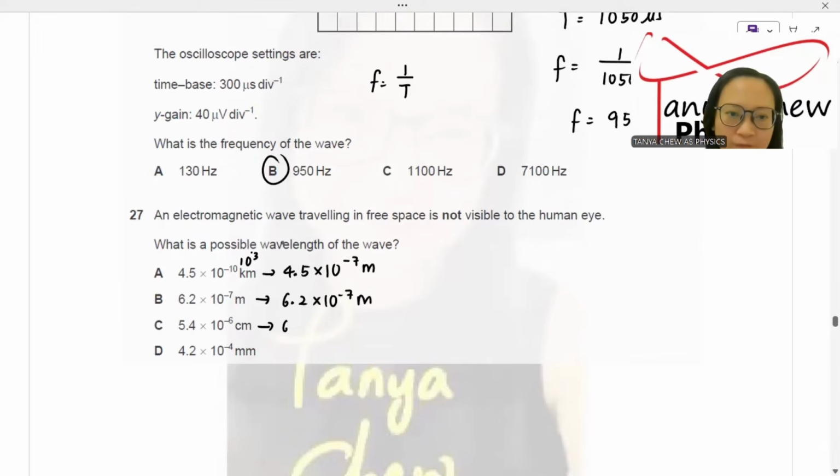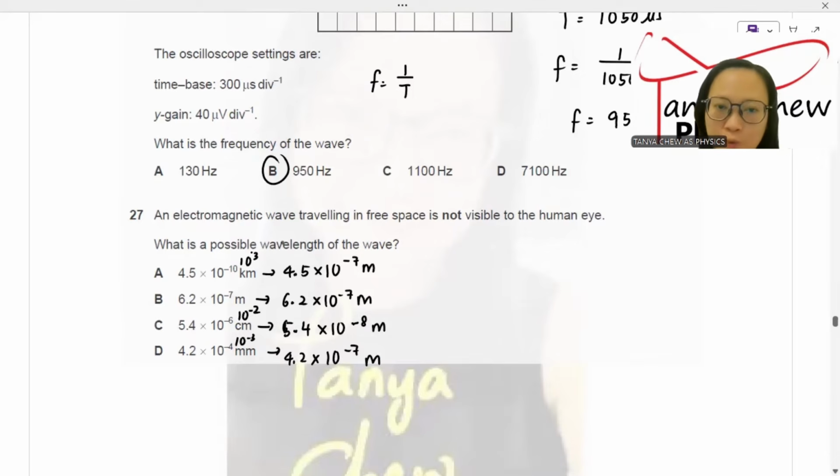This is 5.4 times 10 to the power, c is 10 to the power negative 2, so 10 to the power of negative 8 meter. And this is 4.2 times 10, milli is 10 to the power negative 3, so 10 to the power of negative 7 meter. The shorter the wavelength, the higher the frequency. So the one that is not possible is C, 10 to the power negative 8.